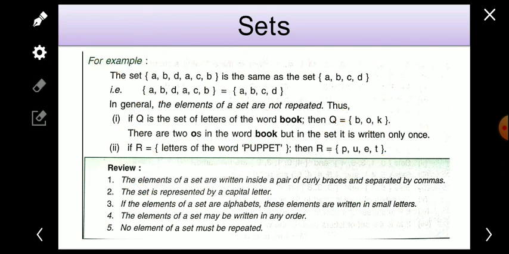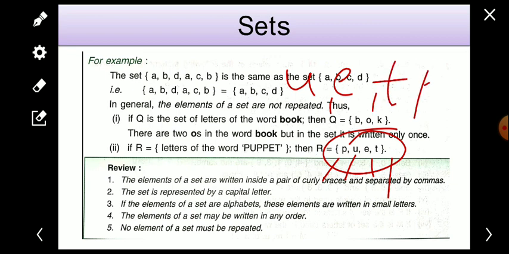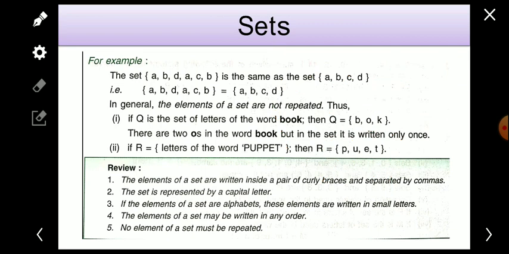Now the elements of a set can be written in any order. No problem there. Like here, if we have written P, U, E, T, we can write it U, E, T, P also. We can change the order of the elements. Now no element of a set must be repeated. Whenever we write the set, we will avoid repeating any member.